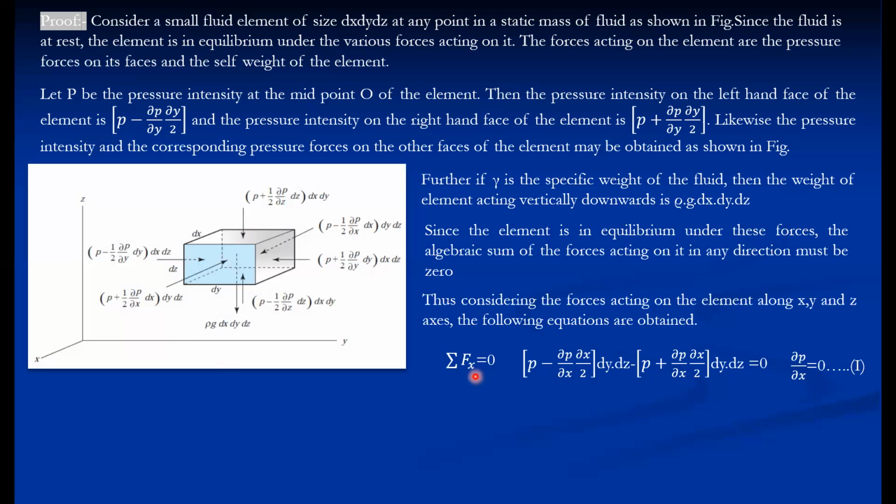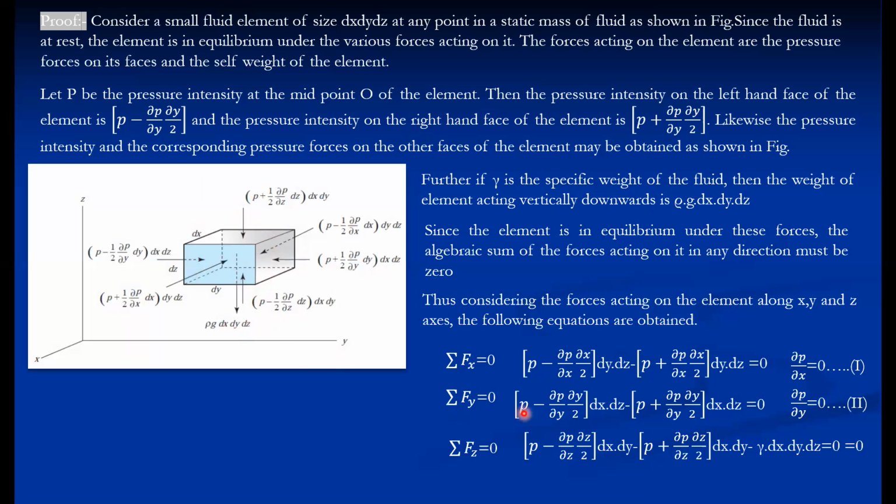Having equated the forces along the x direction, now equating the forces along the y direction, this is the positive y direction, so this quantity is positive. This is the pressure force acting on the left face minus the pressure force acting on the right face, that is equal to 0. So we have ∂p/∂y equal to 0. And if we equate the forces along the z direction, unlike the other two cases, here there are three forces: two pressure forces and the self weight of the fluid element as well.